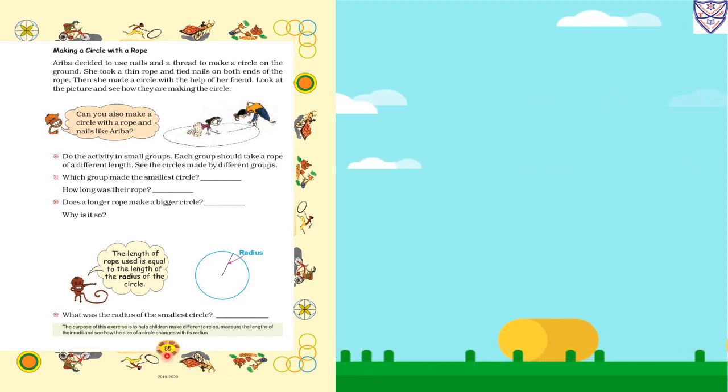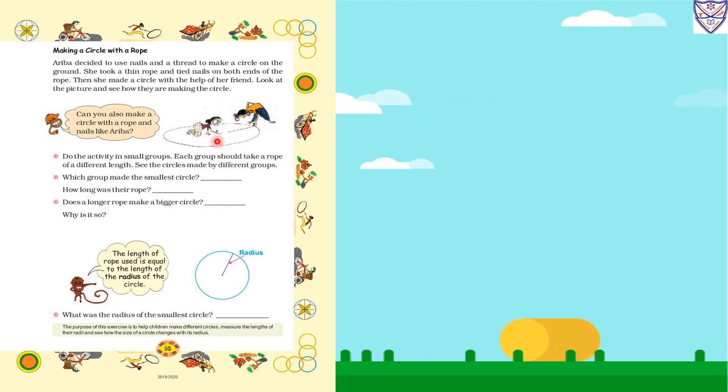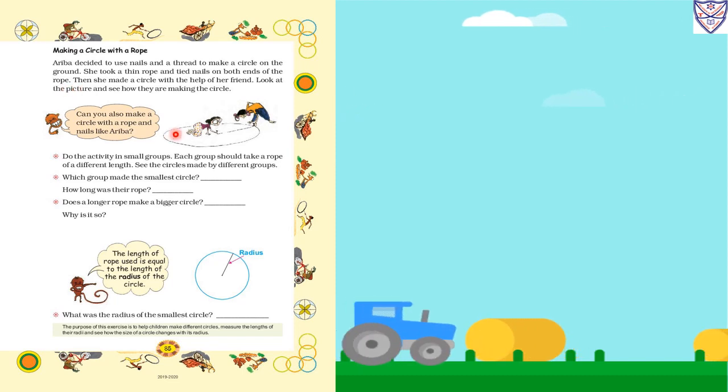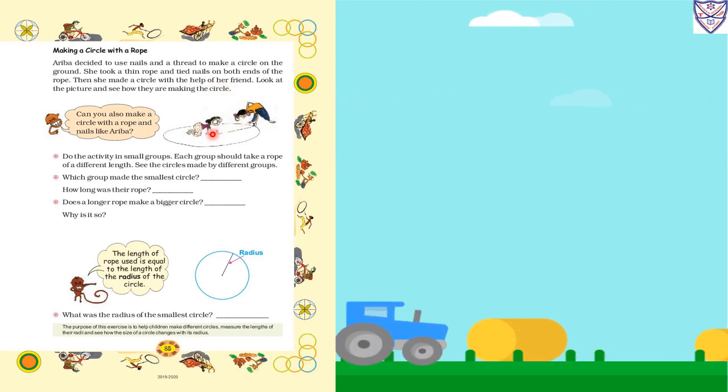Now next page, page number 85, making a circle with a rope. Ariba decided to use nails and a thread to make a circle on the ground. So she took a thin rope and tied a nail on both ends of the rope. Then she made a circle with the help of her friend, whom she called for help.